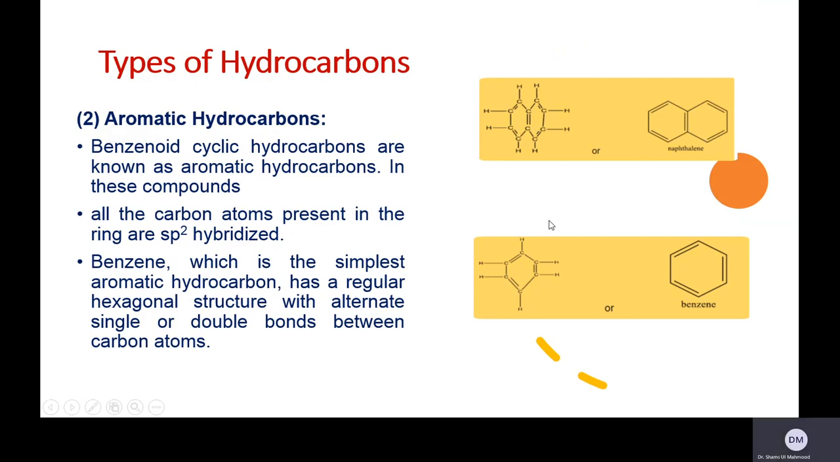So today we discussed hydrocarbons and their types. Hydrocarbons are compounds of carbon and hydrogen, and they are further divided into two types, open chain and closed chain. Open chain may be saturated or unsaturated, and in the unsaturated we have alkenes as well as alkynes. The closed chain molecules may be alicyclic or aromatic. That's all we discussed today.